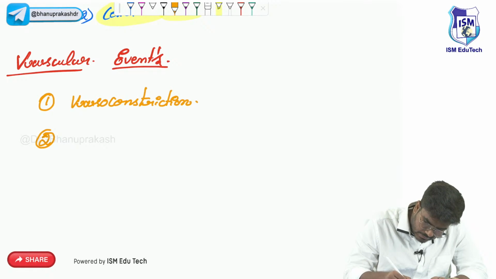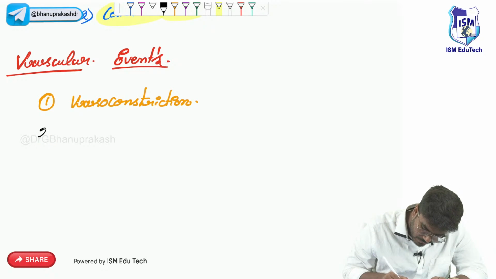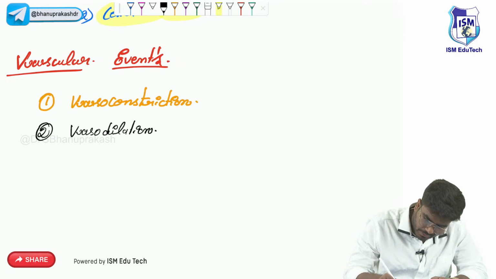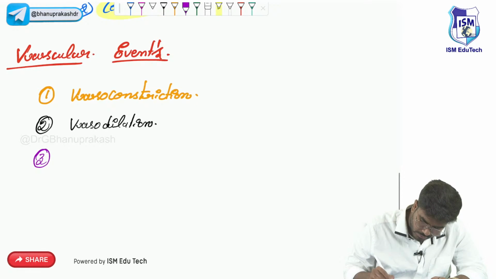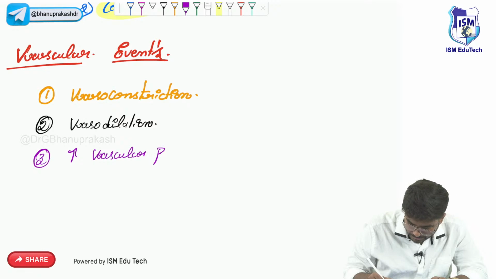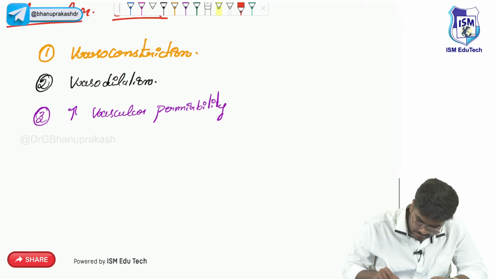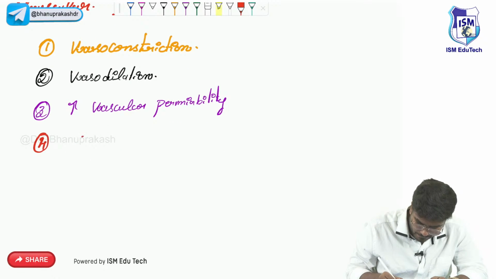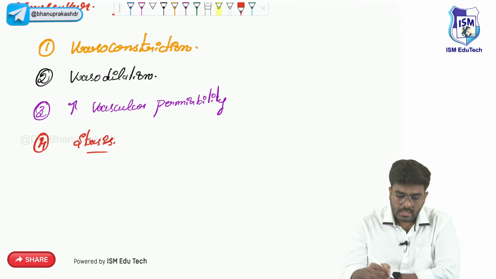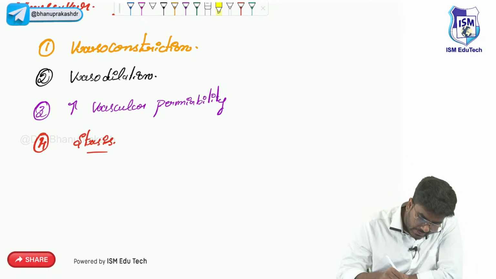Second one is vasodilation. These are the events happening initially. Third event is going to be increased vascular permeability. The fourth event is going to be stasis. These are the four vascular events. Now let's go one by one. So what exactly is this vasoconstriction?